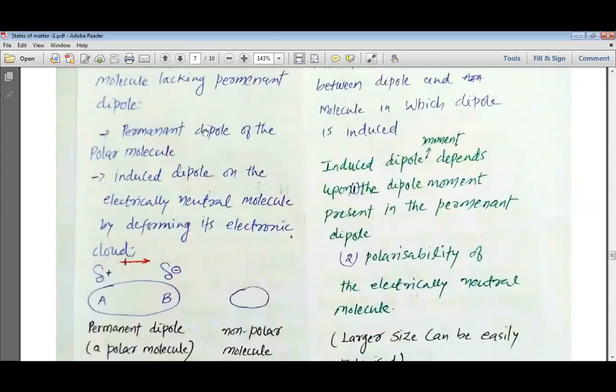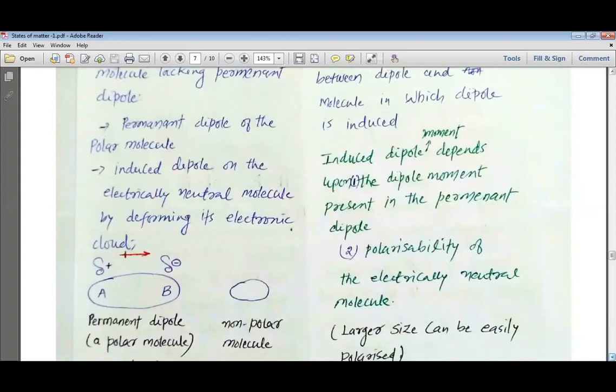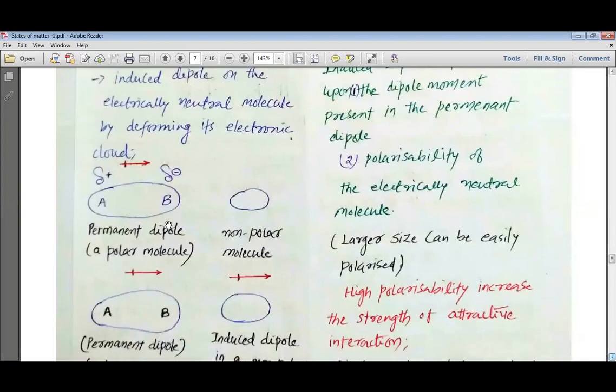Permanent dipole of the polar molecule, induced dipole on the electrically neutral molecule by deforming its electronic cloud. So let us study how this process takes place. Suppose we have a permanent dipole, which is a polar molecule AB. On A there is a slightly positive charge, and on B there is a slightly negative charge. We have a non-polar molecule available near to it.